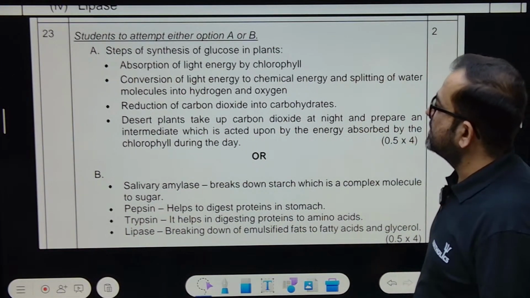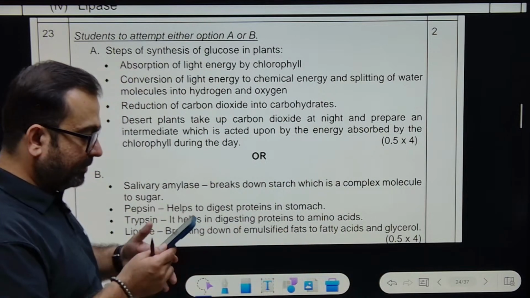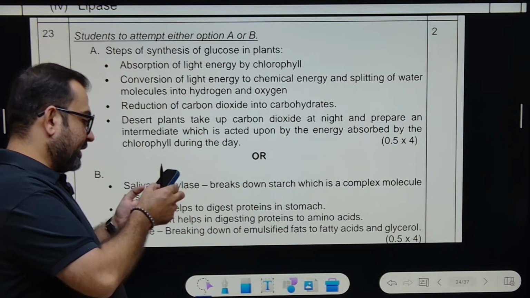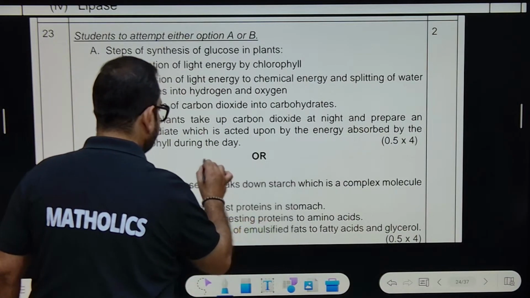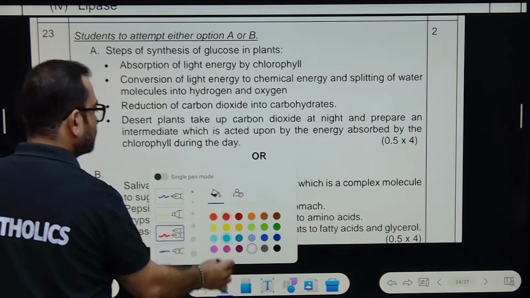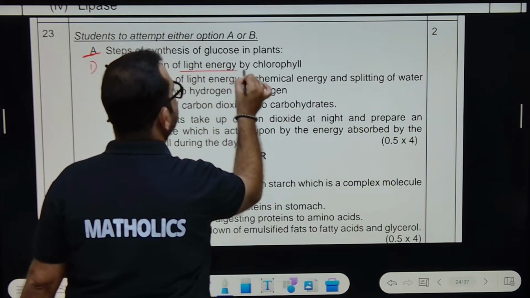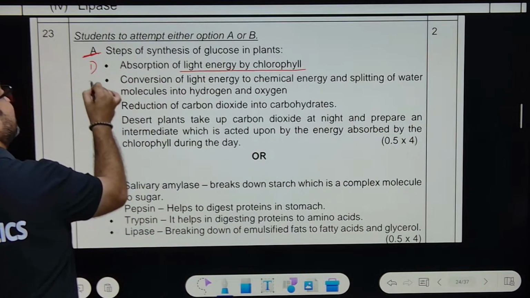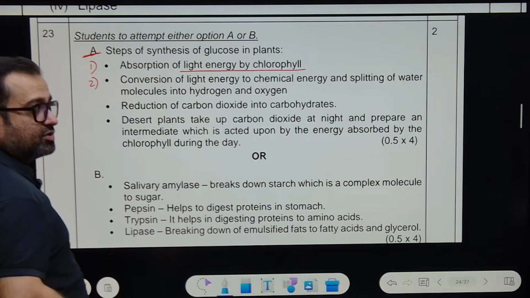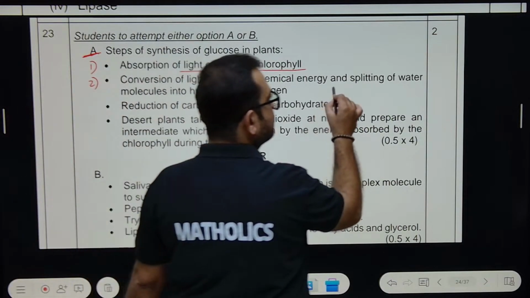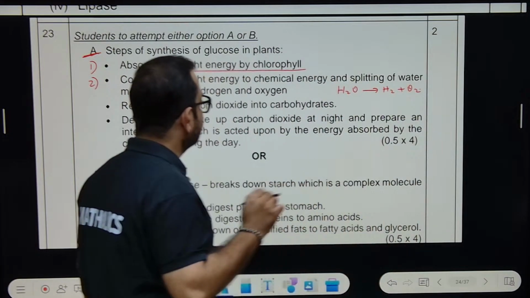Now, steps. First, absorption of light energy by chlorophyll. Yes or no? Chlorophyll absorbs the light energy. Sorted. Point number 1 done. You can write these steps also. You have to write. First step is absorption of light energy by chlorophyll. Done. Next is second, conversion of light energy to chemical energy and splitting of water molecules into hydrogen and oxygen. Yes or no? That water is split into molecules of H2 plus O2. Okay, in the second step.